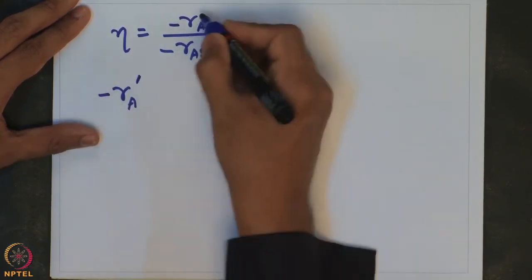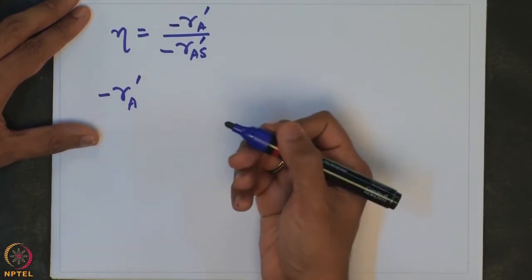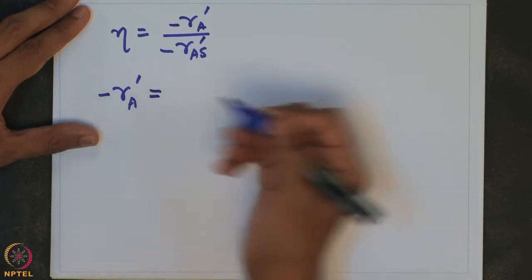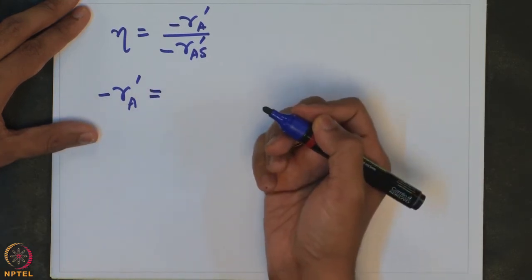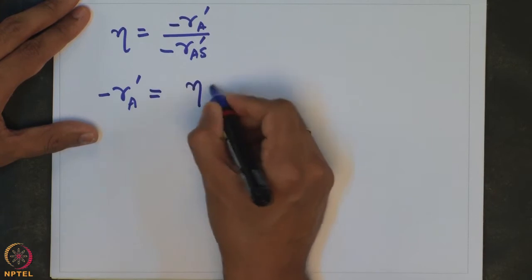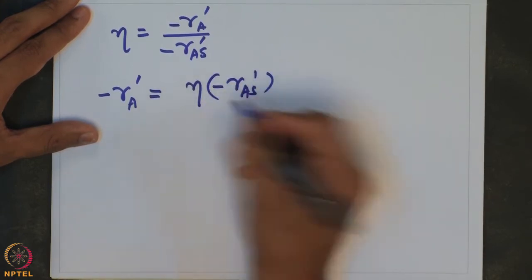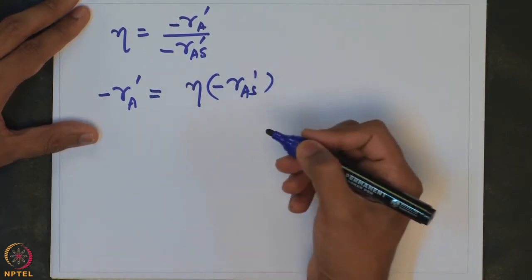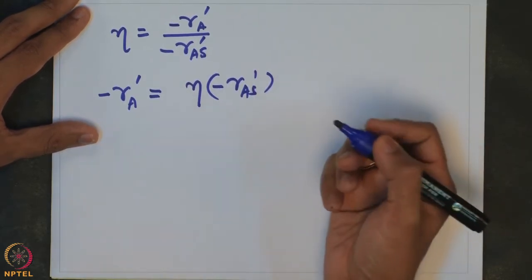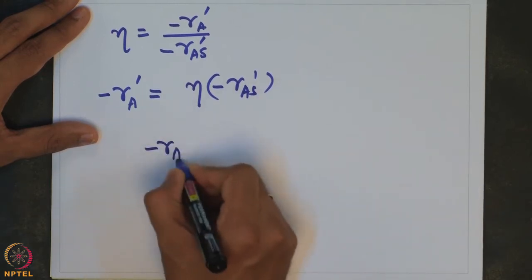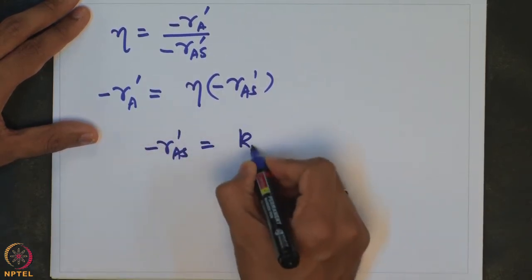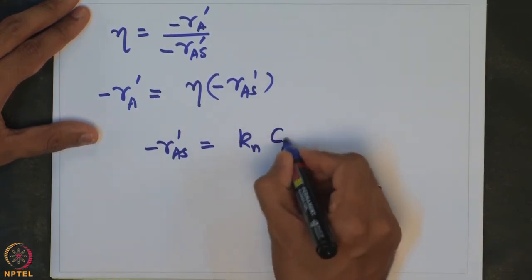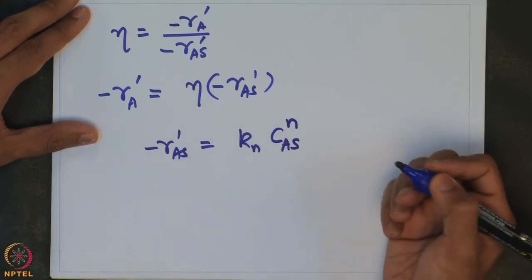and so from here the observed rate RA prime, which is based on the weight of the catalyst, should be equal to eta times minus RAS prime, and RAS prime is essentially given by the intrinsic kinetics. So, RAS prime is essentially given by some Kn, which is the true rate constant, multiplied by the surface concentration to the power of n.